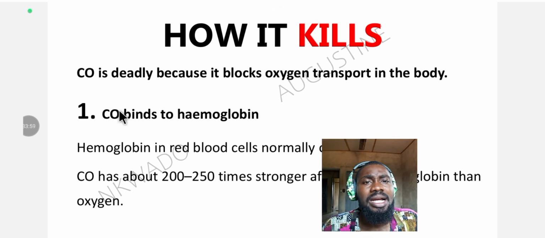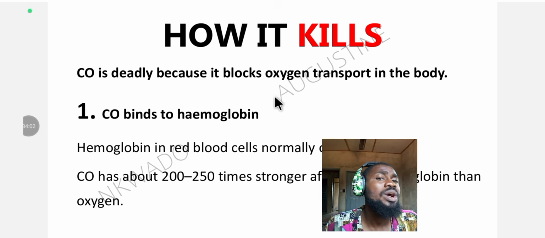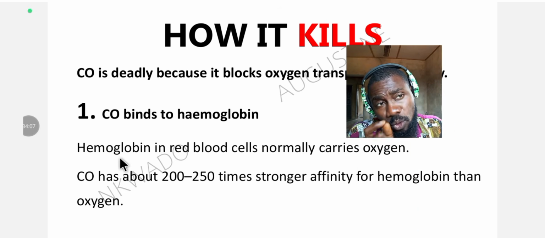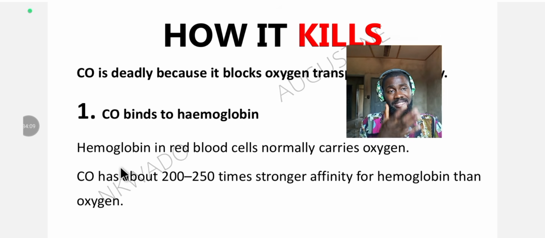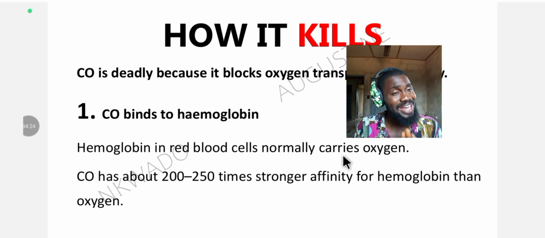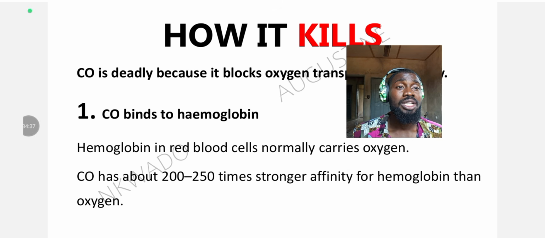So number 1, carbon(II) oxide binds to hemoglobin. That's what happens at first. When you inhale it, it enters the blood, and it binds with what? Hemoglobin. Hemoglobin in the red blood cell normally carries oxygen. That's the function of hemoglobin in the red blood cell. That's what makes the red blood cell red, as a result of the presence of hemoglobin. That's why it's reddish, okay? So the hemoglobin is reddish and it gives the blood its reddish color.